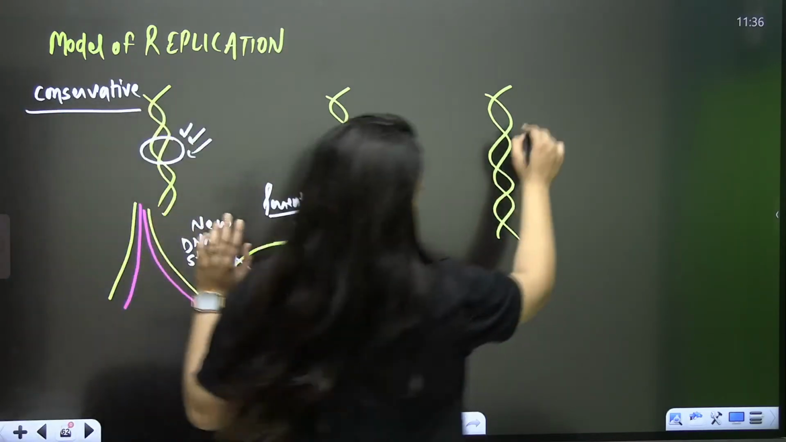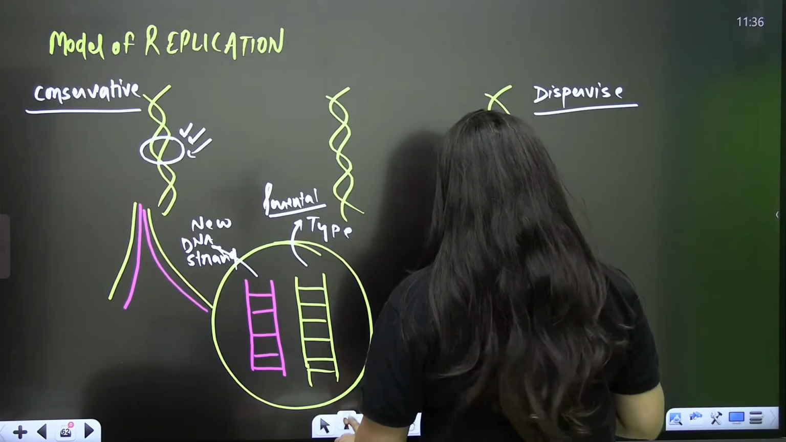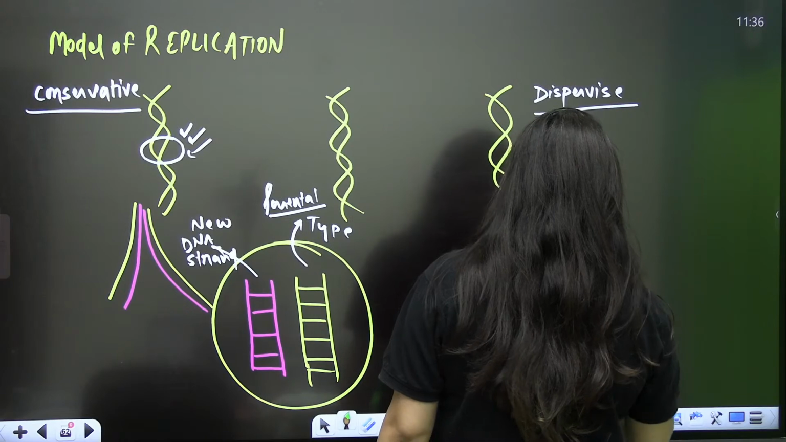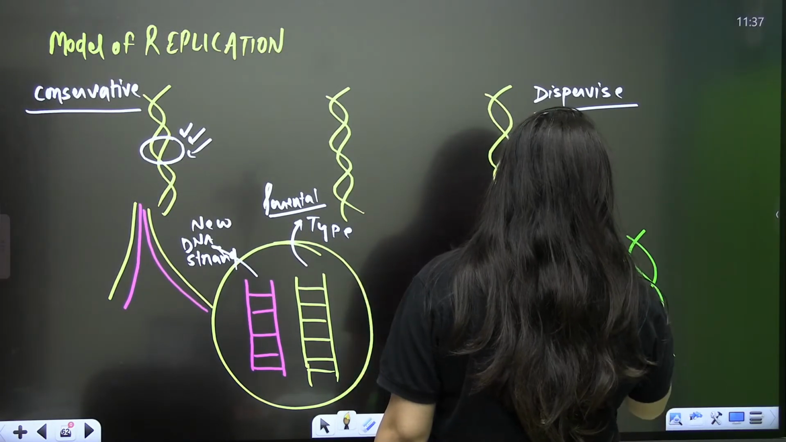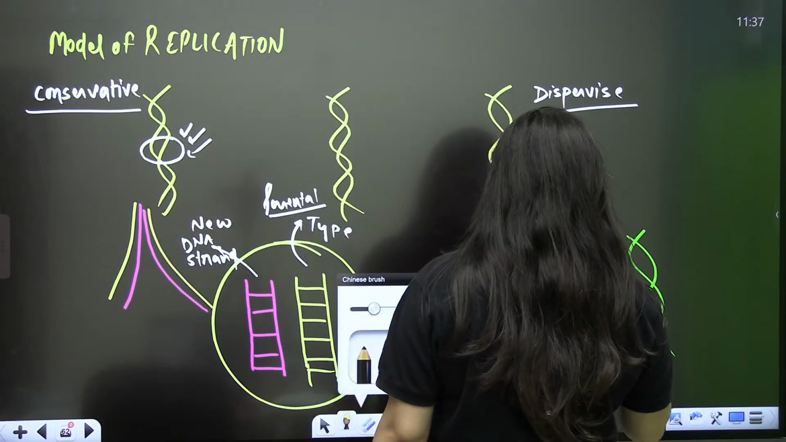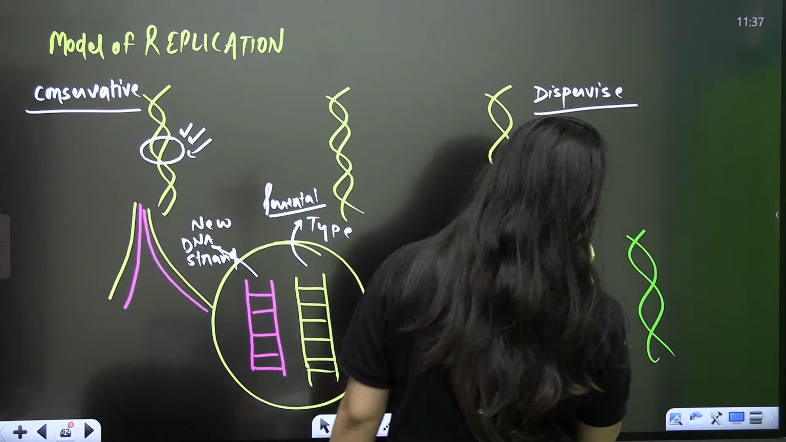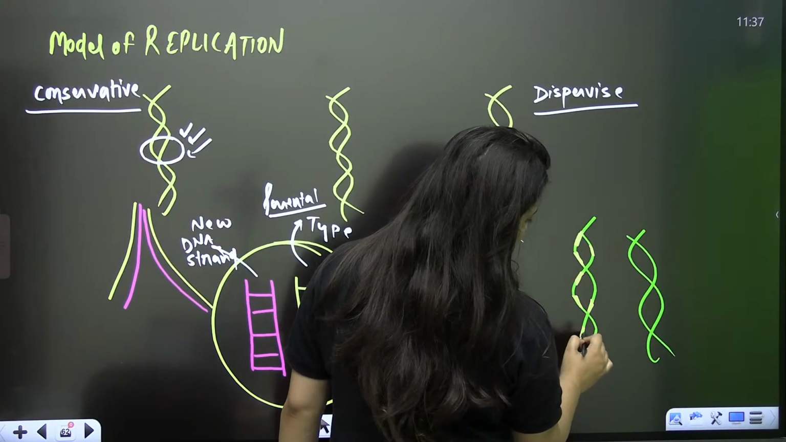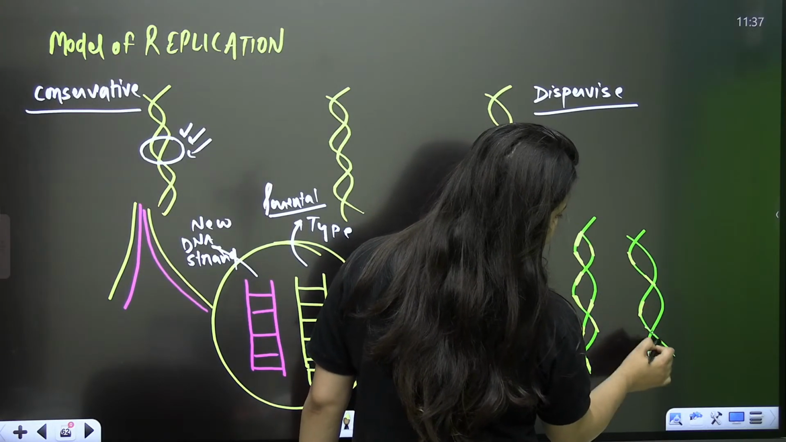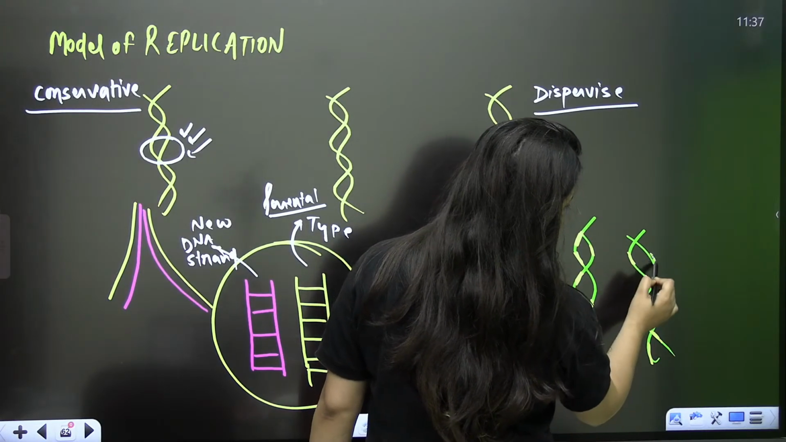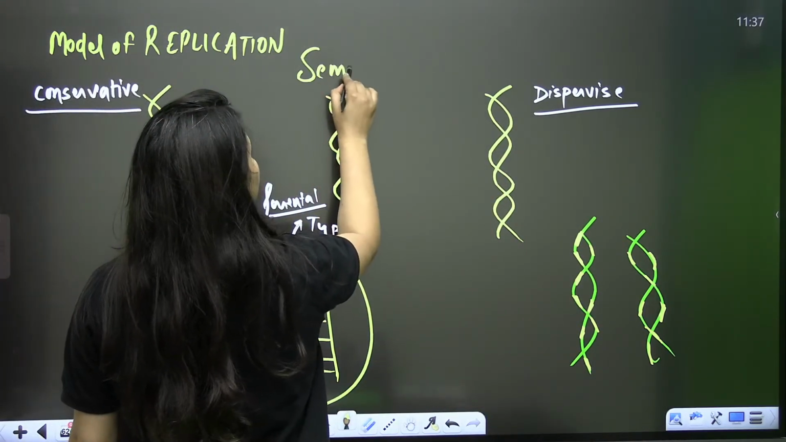This is conservative. When it is dispersive, it is a very different type. In the daughter DNA, you will see that some part is parental and some part is new, like this, like this. That's dispersive. And when it is semi-conservative, that is the one we need to discuss.